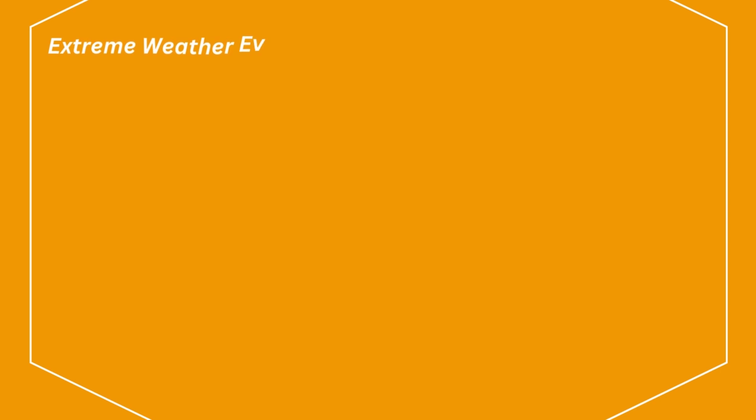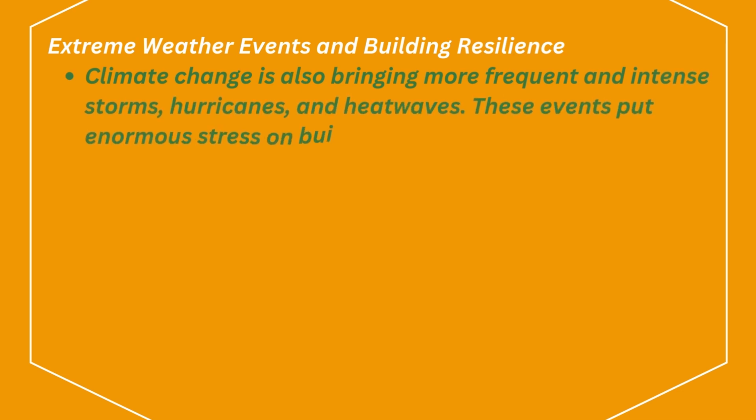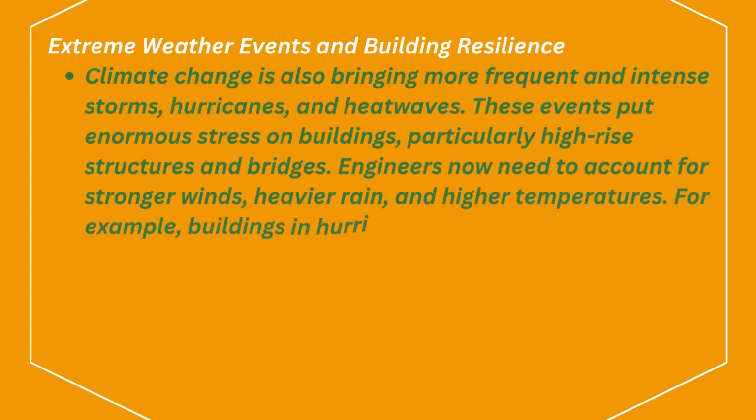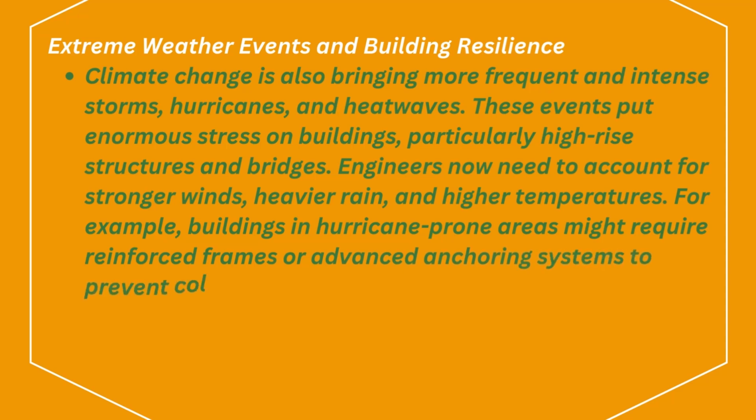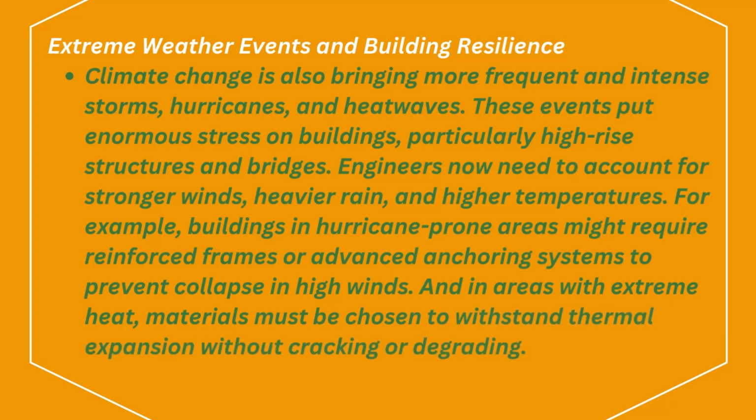Extreme weather events and building resilience. Climate change is also bringing more frequent and intense storms, hurricanes, and heat waves. These events put enormous stress on buildings, particularly high-rise structures and bridges. Engineers now need to account for stronger winds, heavier rain, and higher temperatures. For example, buildings in hurricane-prone areas might require reinforced frames or advanced anchoring systems to prevent collapse in high winds. And in areas with extreme heat, materials must be chosen to withstand thermal expansion without cracking or degrading.